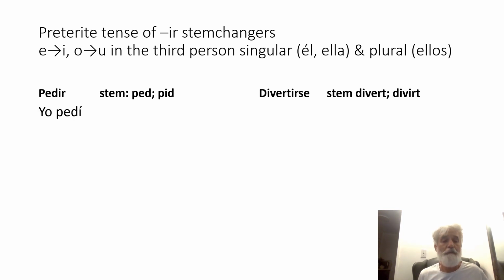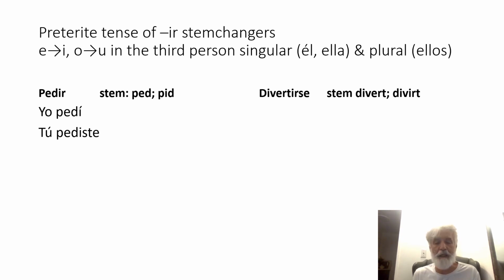So the yo form is normal. It's the regular stem, ped, and then you put the preterite endings on, and the preterite endings are all the regular preterite endings we learned already. Yo for an IR verb takes an I ending. So yo pedí means I requested. What about tú? The same thing. There's no stem change.